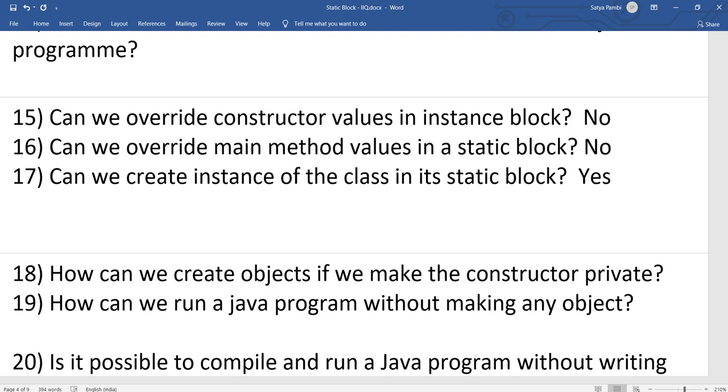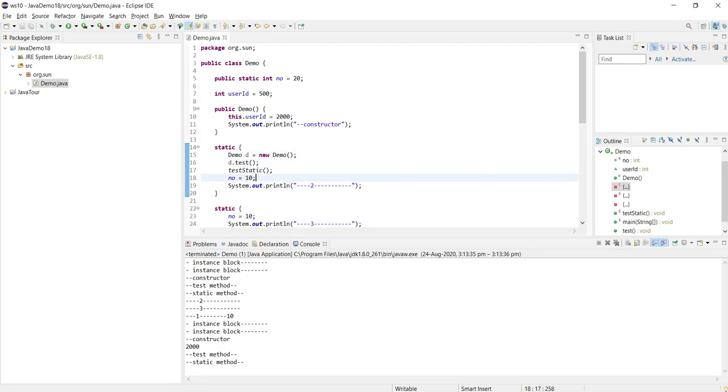Then can we create an object? This thing we have to see from two different perspectives. Let's say I have given this class to someone else and my constructor is private. Will they be able to use my class? Will they be able to create an instance of the class?